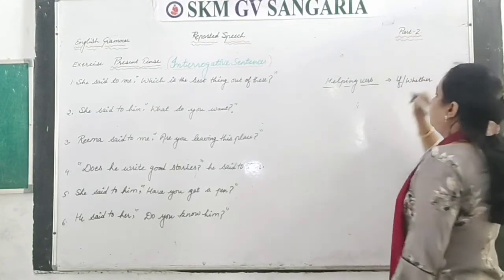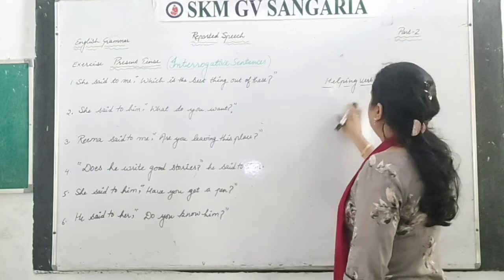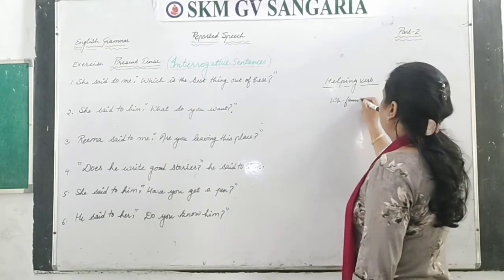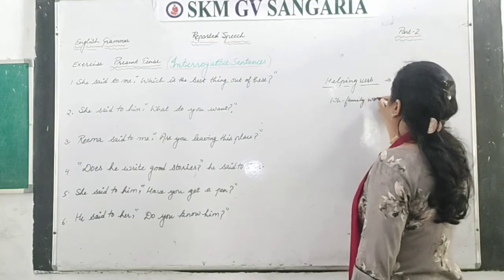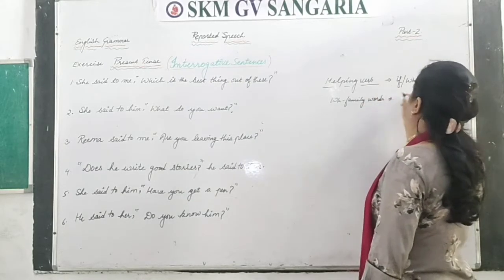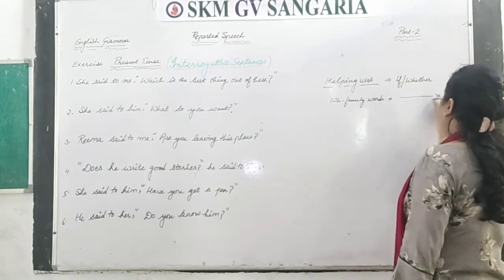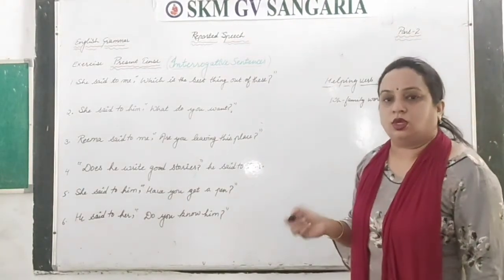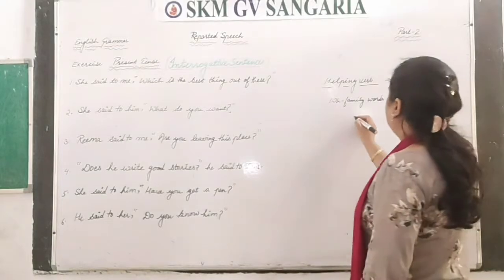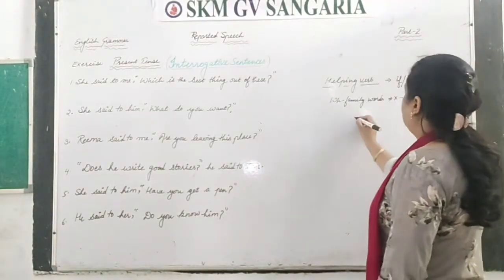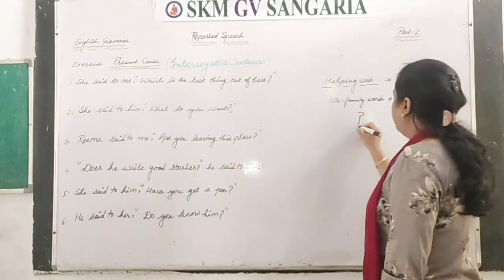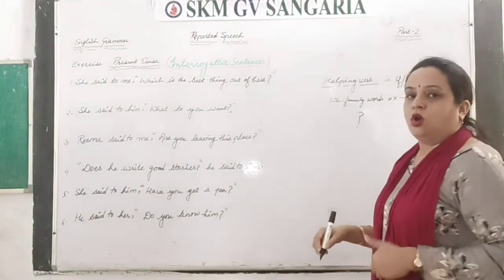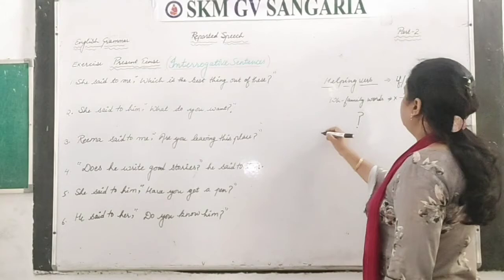If or whether, and when the sentence is starting with WH family words, right? So in that case there is no need of any connector word, means connecting word like that, if, that you will not use. One more important thing, when the interrogative type of question is there, at the place of said to or told, what you have to do?